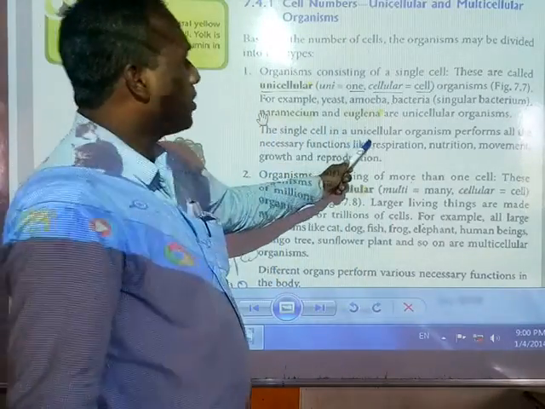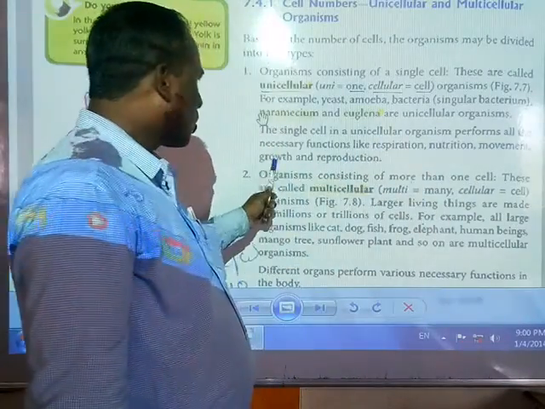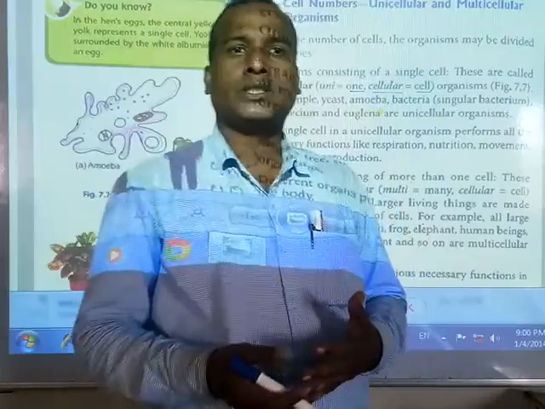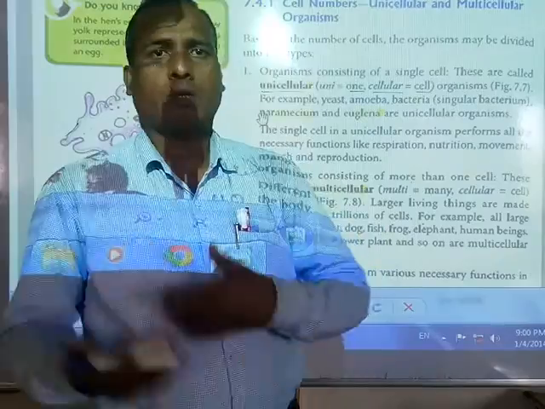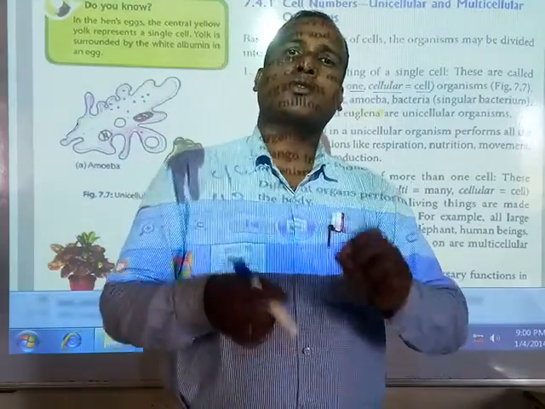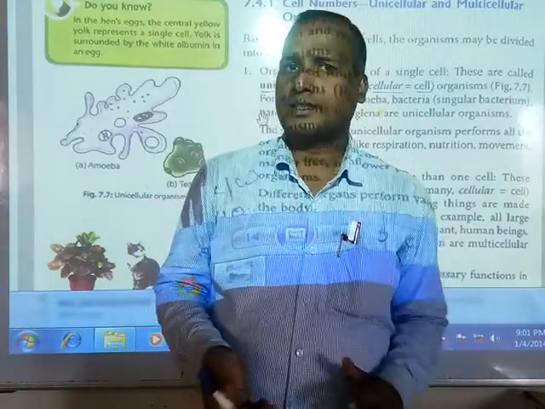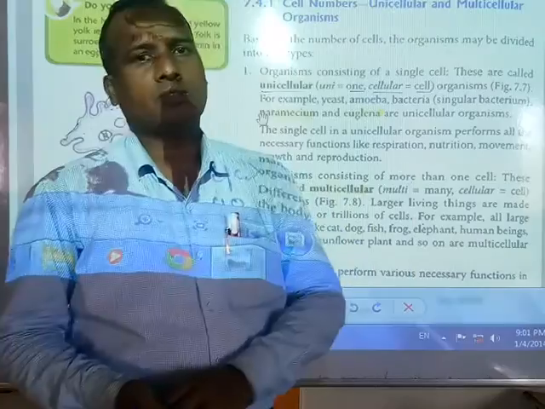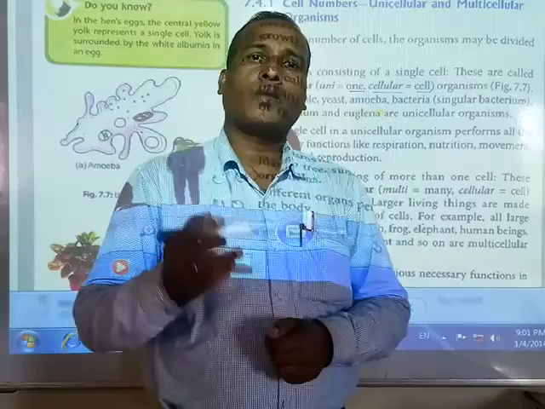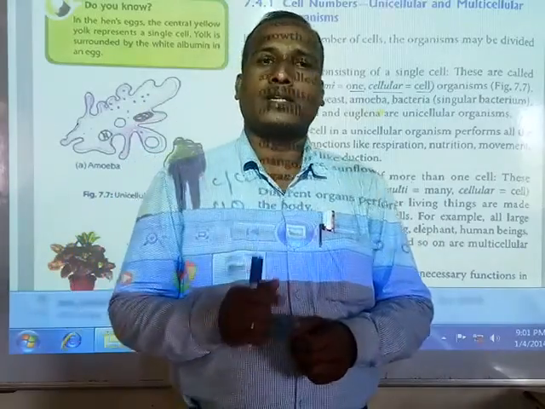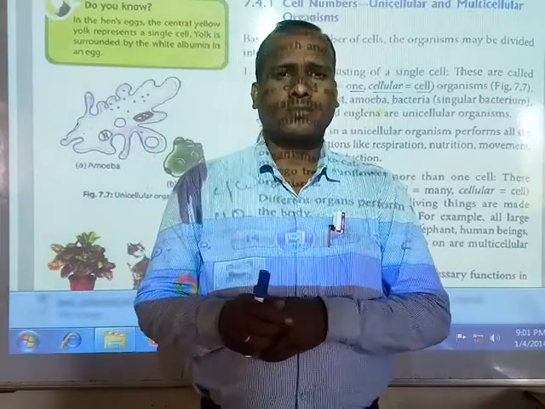The single cell in unicellular organisms performs all the necessary functions like respiration, nutrition, movement, growth and reproduction. Already I have told you, friends, how organisms do all these functions. So the cell also has the characteristics of all these functions, like respiration, reproduction, digestion.